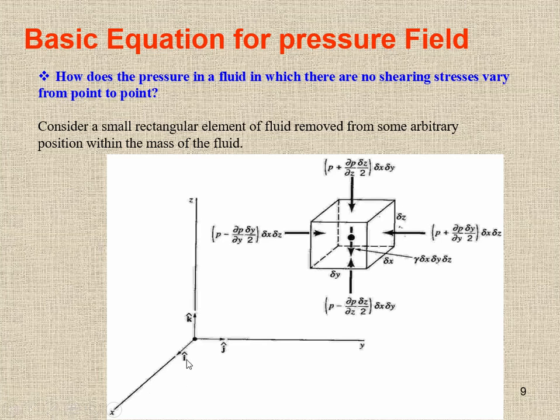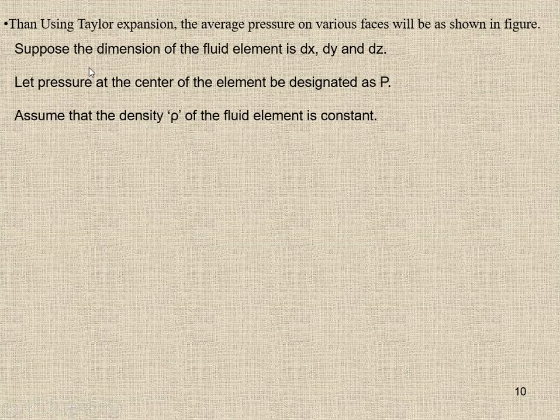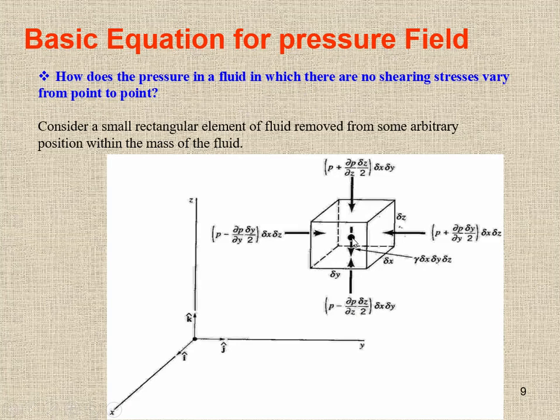The unit vector in the x direction is i, in the y direction is j and in the z direction is k. Let the pressure at the center of the fluid element be designated as P.